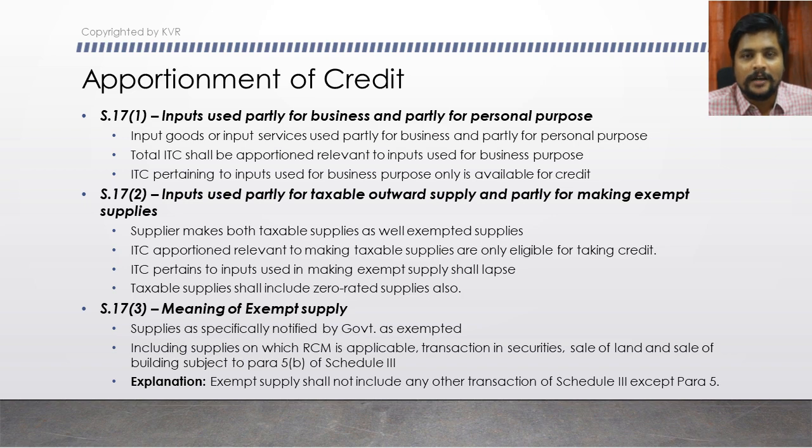You all know that a sale of land is not a supply at all under GST. Sale of a building, an already constructed building for which you have the completion certificate, will also be exempted under GST, or it is not even a supply. It also forms part of schedule 3.